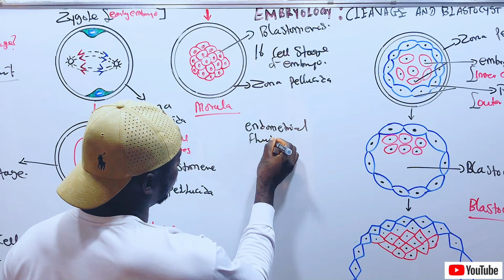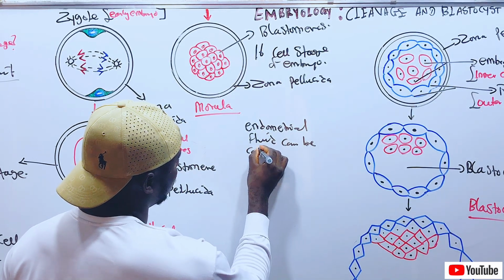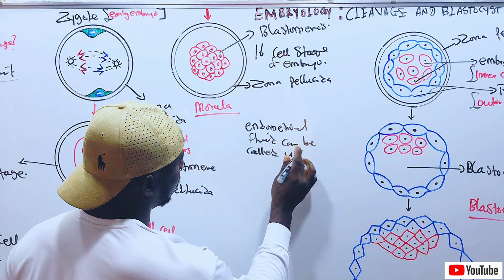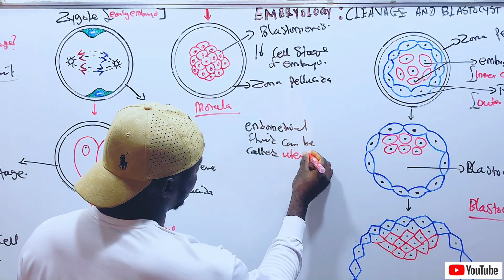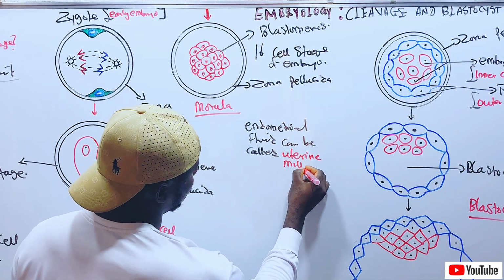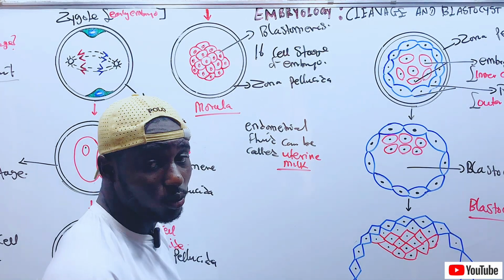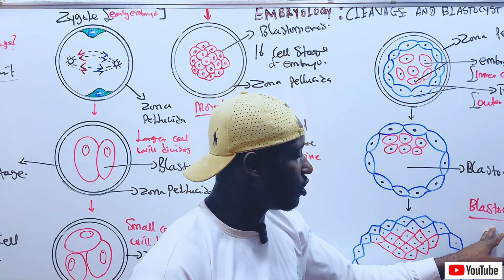Endometrial fluid can be called uterine milk.